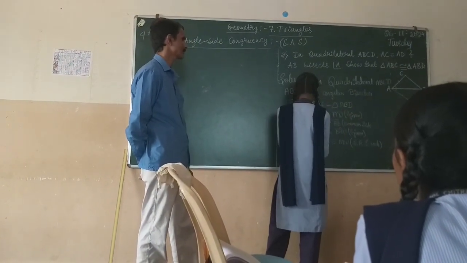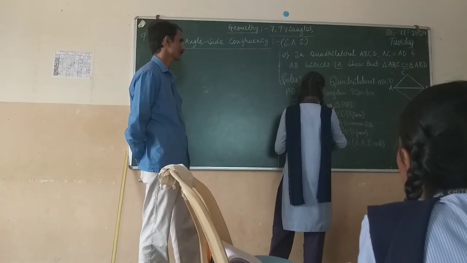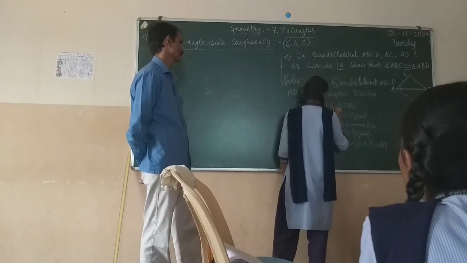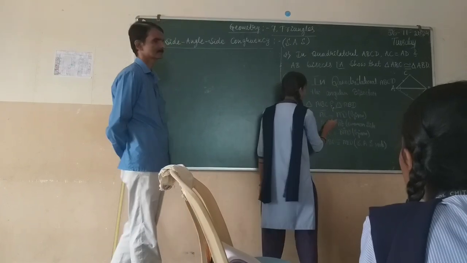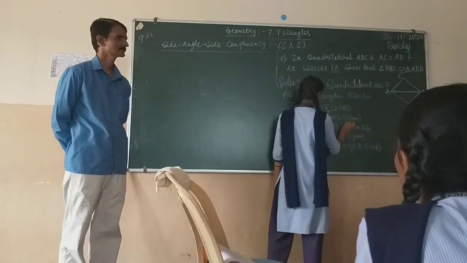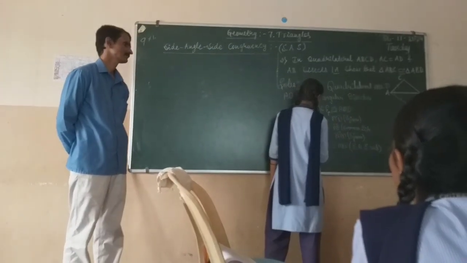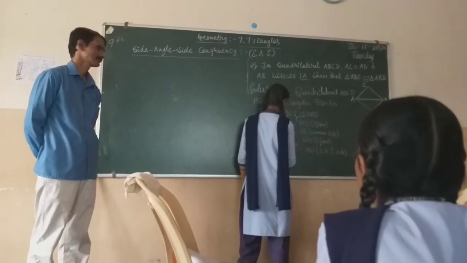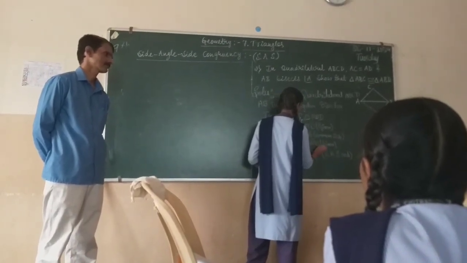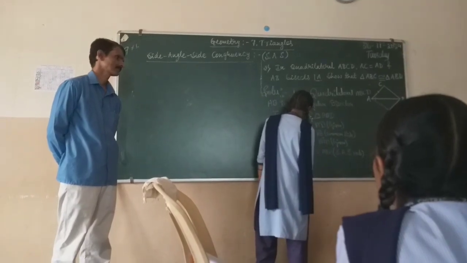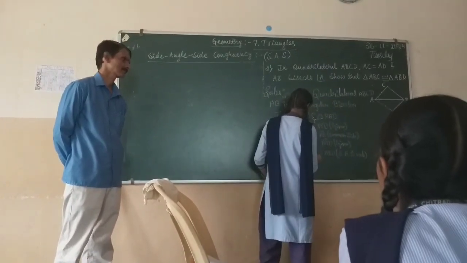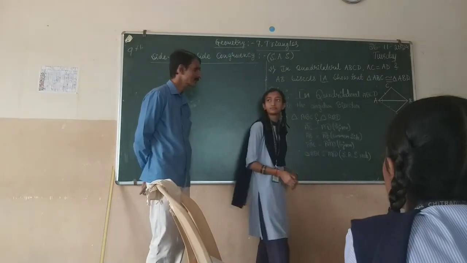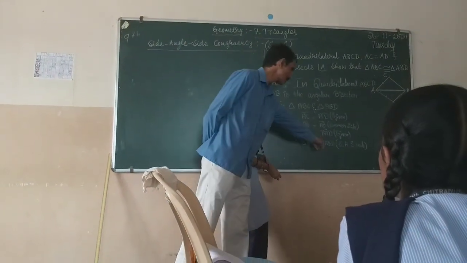Remove the equal symbol. Right, and the triangle symbol here.